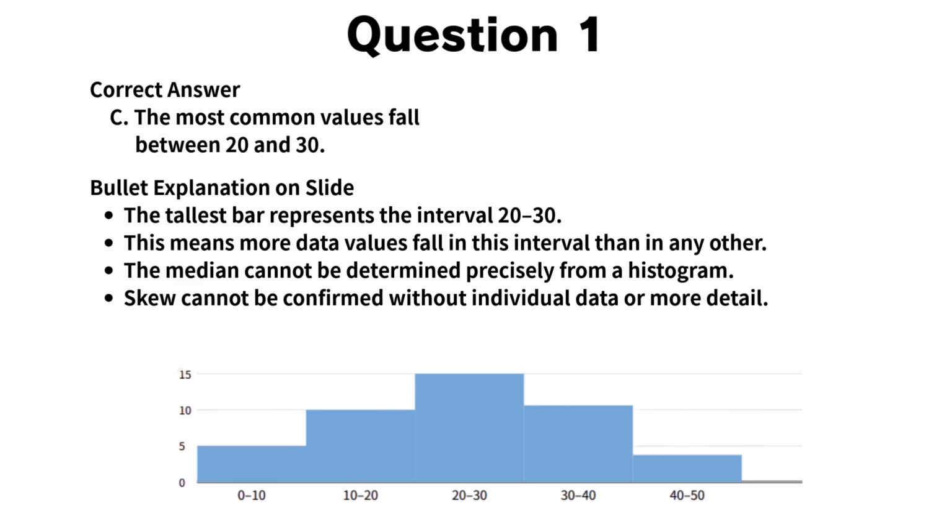What the histogram does clearly show is where the data are most frequent. Therefore, the statement that must be true is that the most common values fall between 20 and 30.